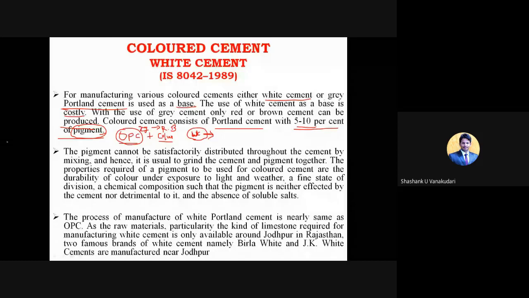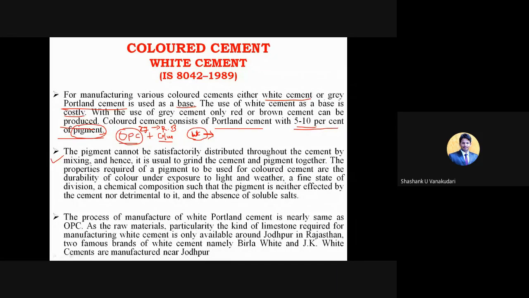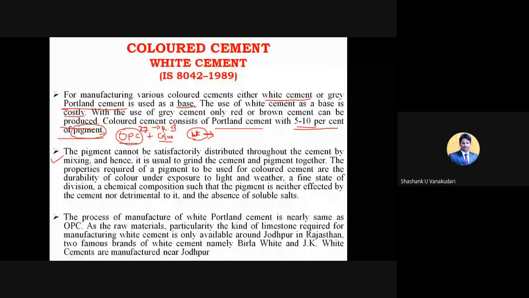Okay. And here the next point: the pigment cannot be satisfactorily distributed throughout the cement by mixing. For that reason, it is usual to grind the cement and the pigment together. If you directly place it by hand, like placing salt on food, it's not possible to mix thoroughly like that. So what they do is place those pigments in the mixture itself, where the clinker is going to be formed. To that mixture they add these pigment compounds, and then it forms the required color cement.